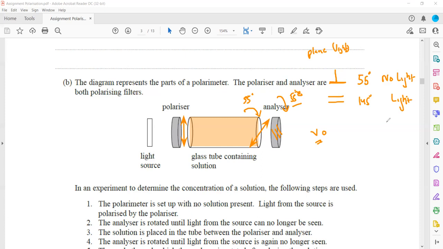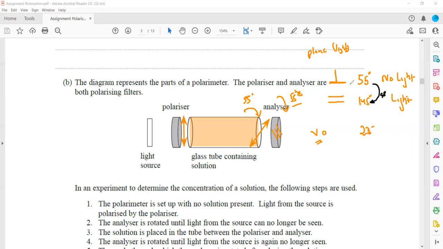Then we further rotate again 90, because after every 90-degree change there will be light, no light, light, no light. So originally at 55 there is no light. If we change the angle by 90, there will be light again. But if I change further 90, so this will be how much?